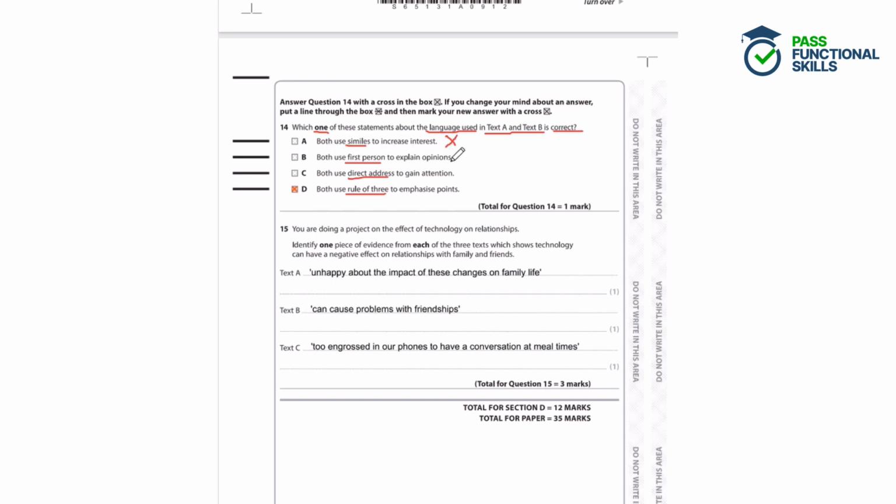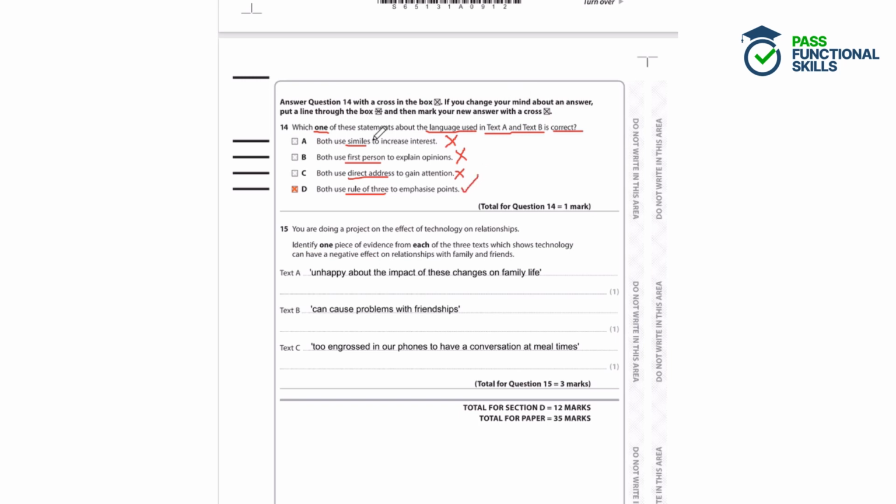Both use first person to explain opinions. Well, no, first person is the use of words like I, me, and that's not used in either source. Both use direct address to gain attention. Well, direct address includes words like you, your, talks directly to the reader, and that's not used in the texts either. And finally, both use rule of three to emphasise points. So both of them do use rule of three.